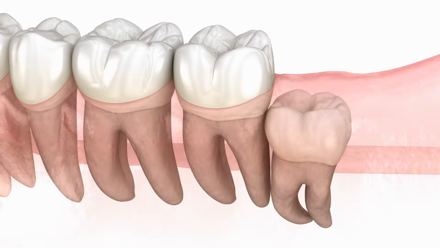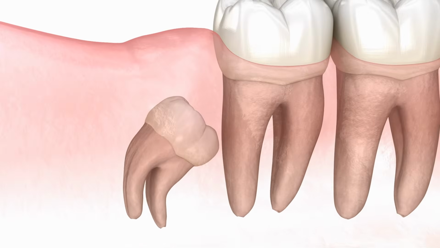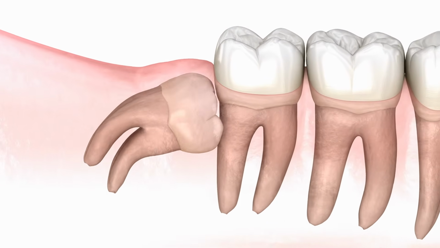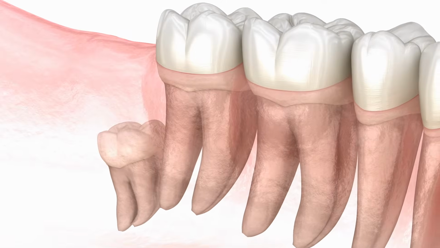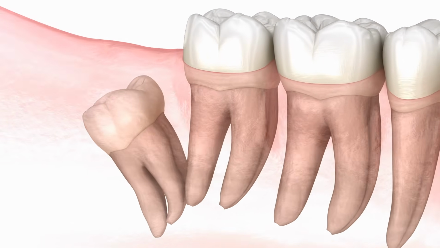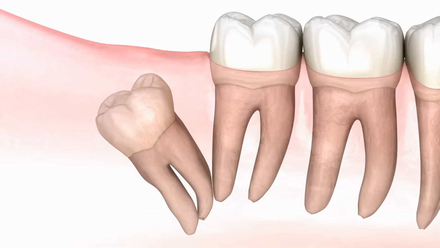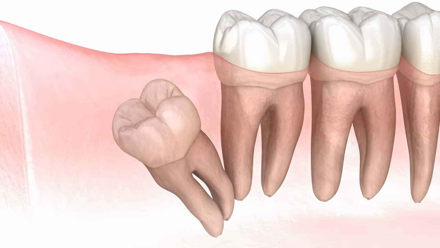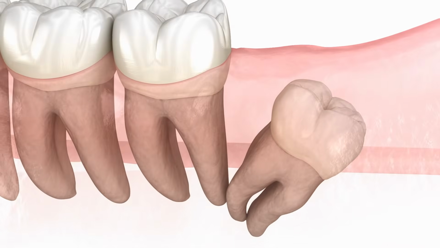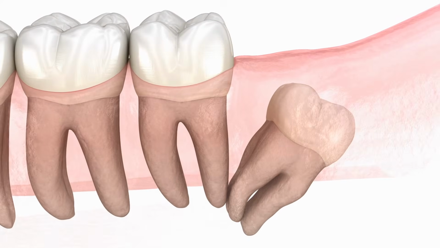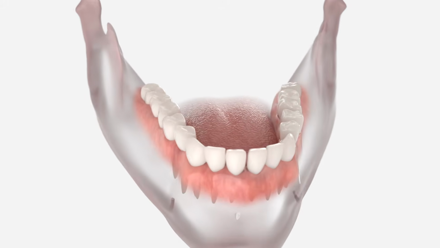Once diagnosis is confirmed by X-ray, the extraction procedure begins with safe and effective sedation. The oral surgeon first makes a small incision in the gum to access the tooth. In severe cases of impaction, the surgeon must use a technique called sectioning, carefully cutting the wisdom tooth into smaller pieces to ensure safe removal and prevent unnecessary bone loss.